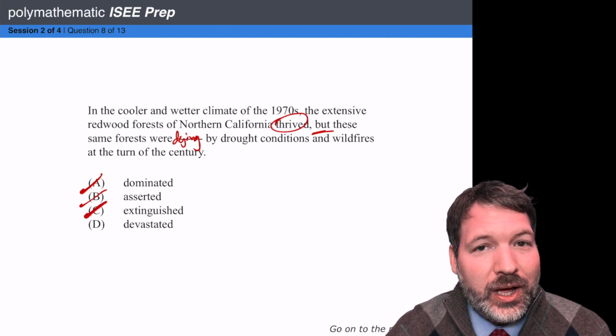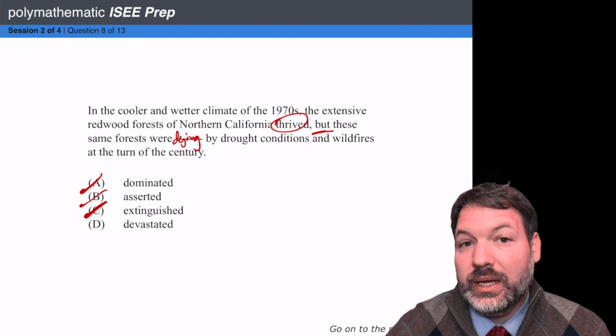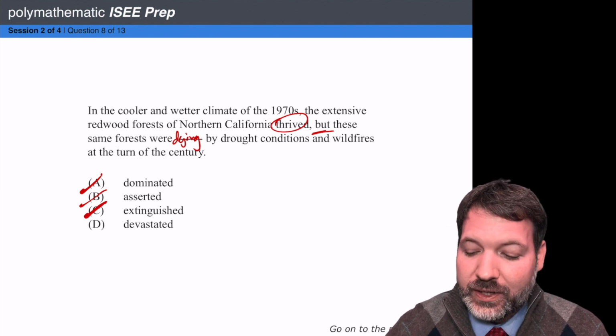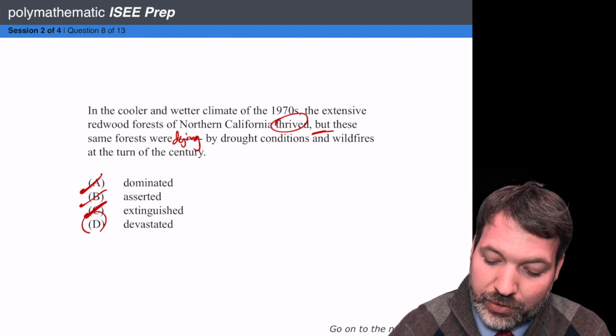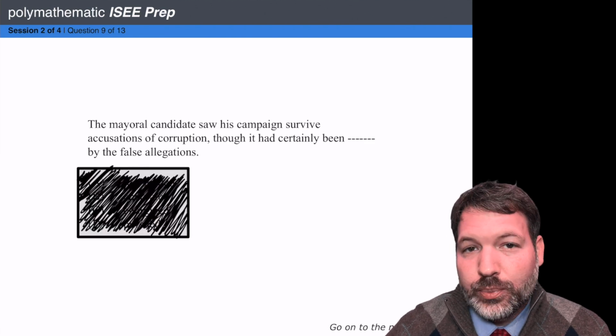Now, just because I've gotten rid of A, B, and C, it doesn't mean that D is the right answer. But of course, as I read devastated, yes, that fits here. They were dying, they were hurt by the drought conditions, they were devastated by the drought conditions. And so D is the best choice here. A couple more of these single blank sentence completions to practice.